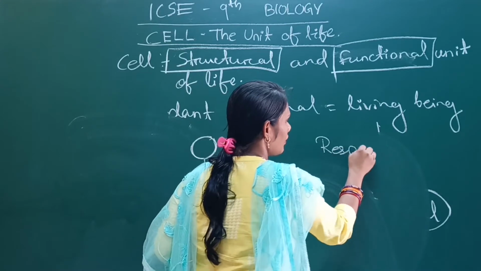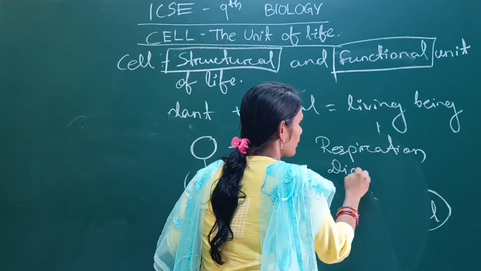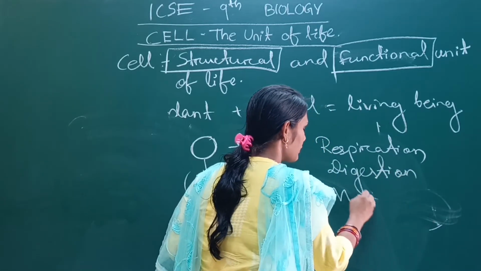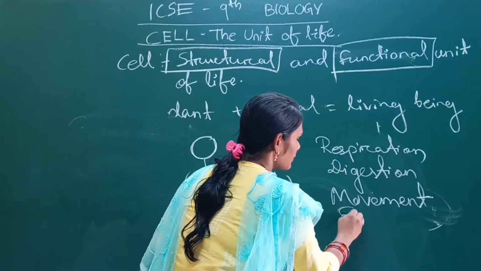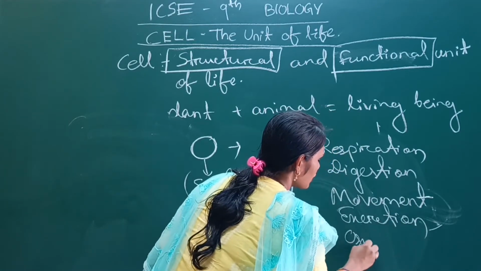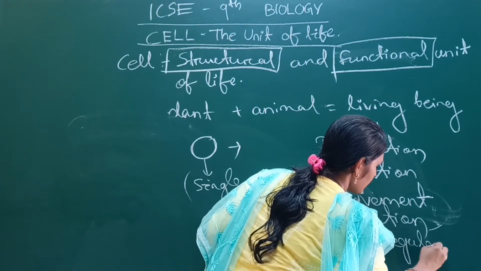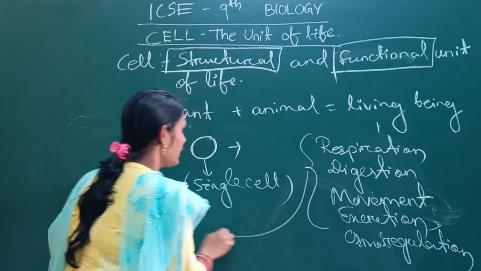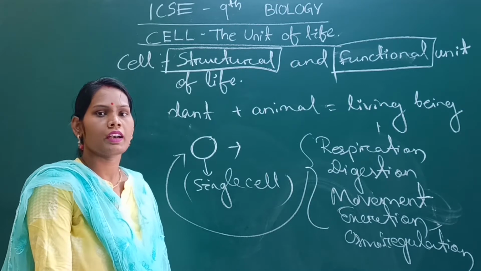Respiration, digestion, movement, which is also one of the body functions, then excretion, then osmoregulation. These are some of the body functions I mention here. All these body functions are maintained in one cell in a unicellular organism.